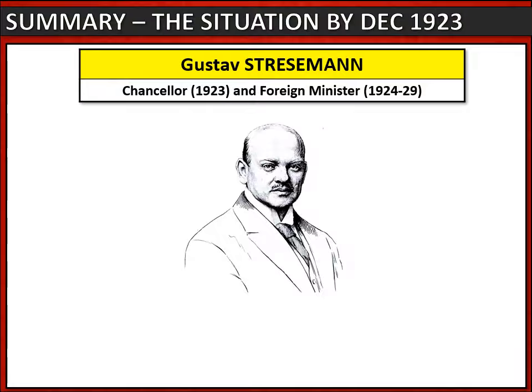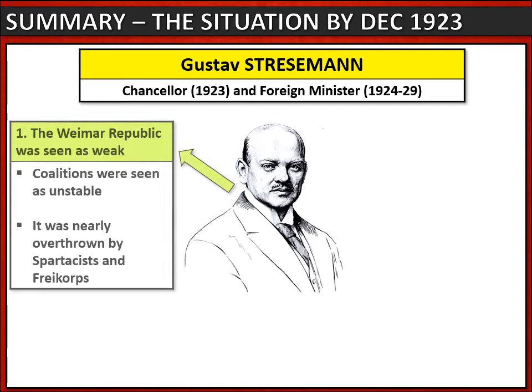So as we come to the end of this tutorial, let's summarise the situation by December 1923, when this man, Gustav Stresemann, takes over as Chancellor. By this point, the Weimar Republic was seen as weak. Unstable coalition governments found it difficult to solve Germany's problems. And the Weimar Republic was very nearly overthrown by extremist groups.